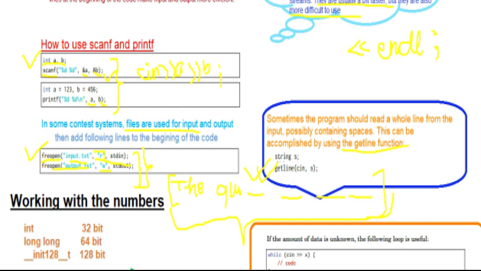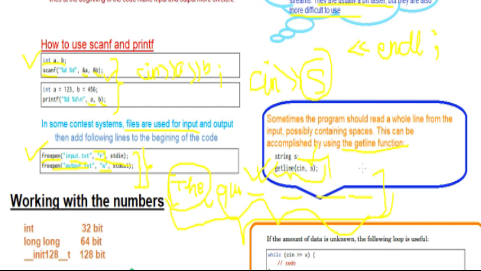Because this is a string, if you simply write cin s, then what will happen? Only "the" will be given to s, all the rest will not be given to s. So in that case, what you write is getline(cin, s), and in this way the whole statement will be given to s. And what happened to the space?